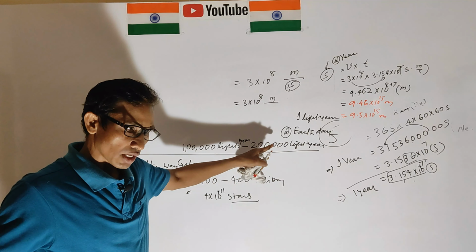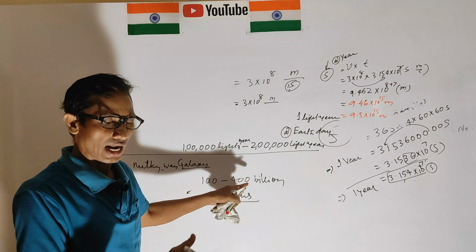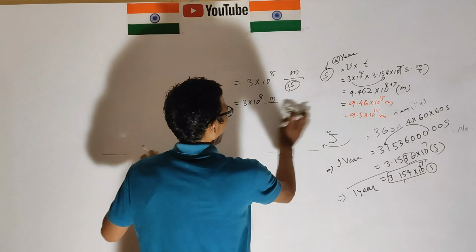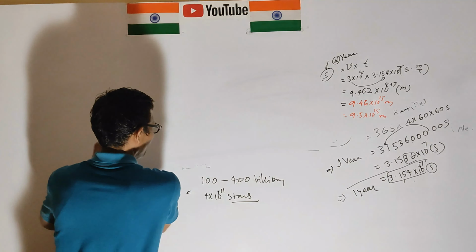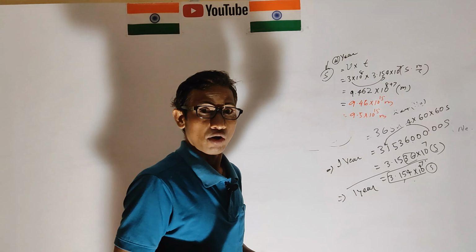So it is huge, and in this galaxy our solar system is present. This is the physical nature or physical behavior of the Earth.